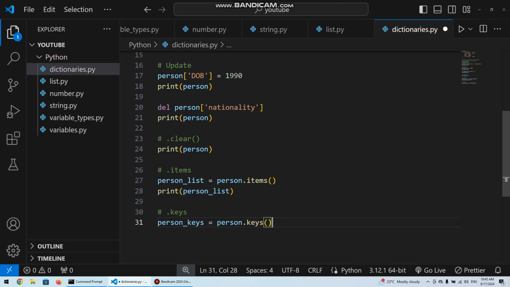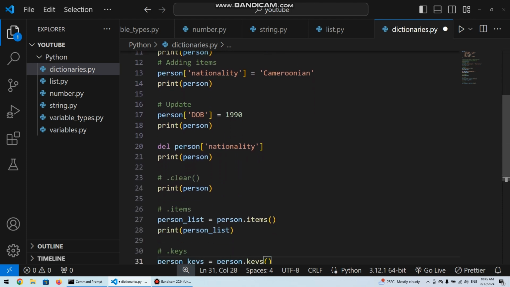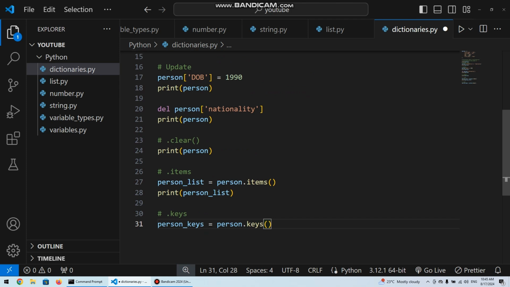Now the person keys variable holds a list of all the keys from the person dictionary. So you know the keys are first name, last name, sex, date of birth. So we are basically getting a list of keys from the person dictionary and storing it in a new variable we call person keys.